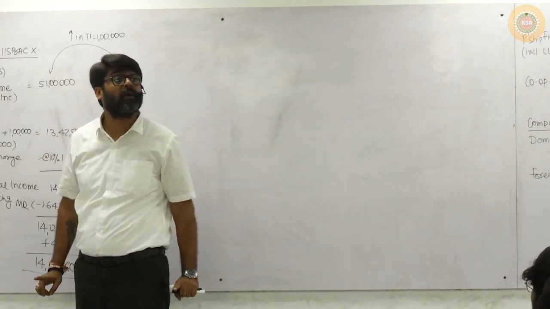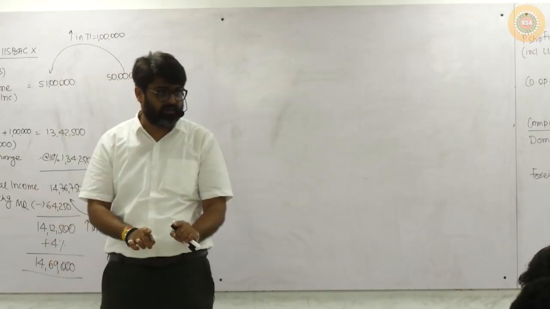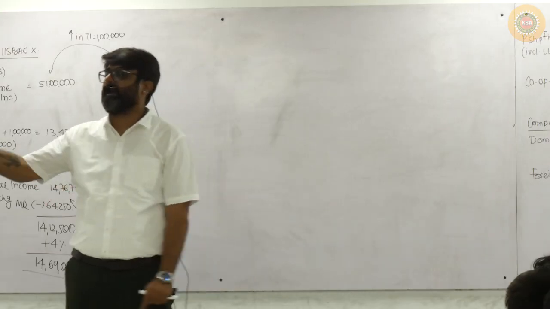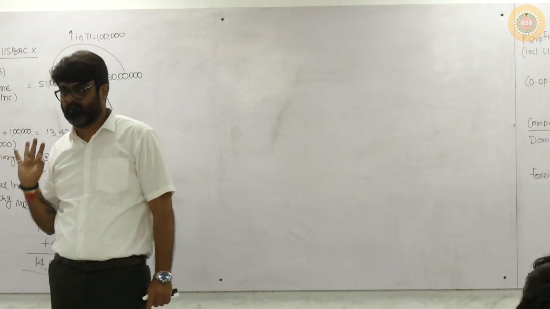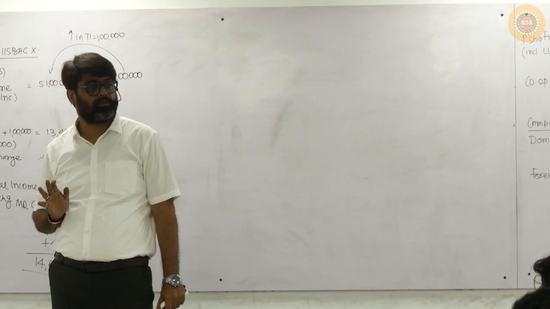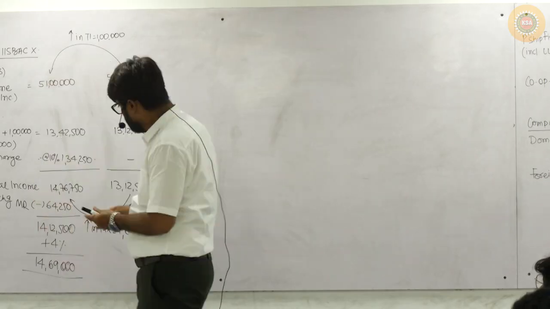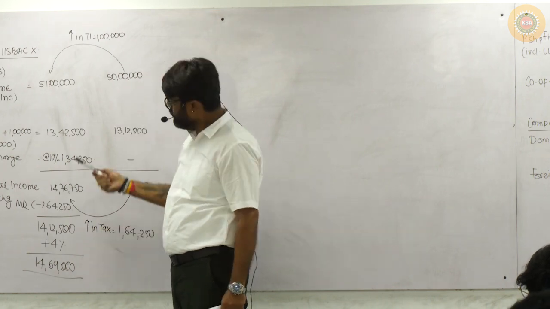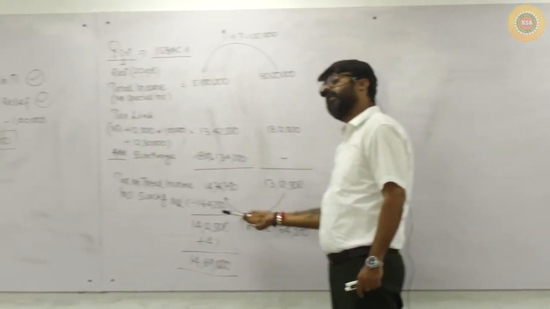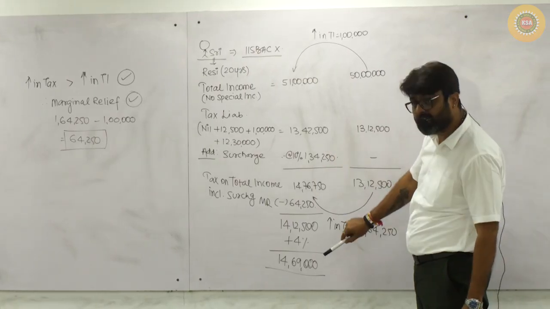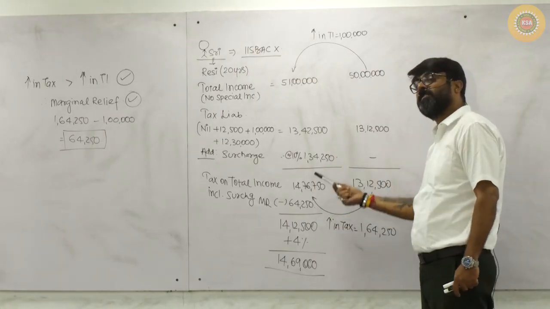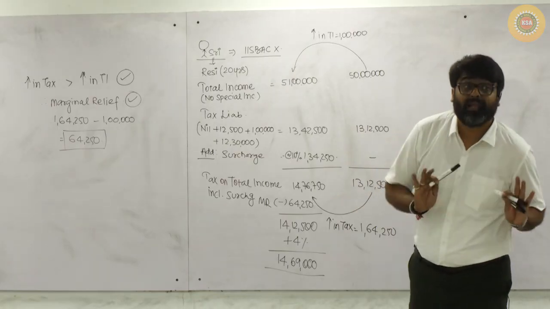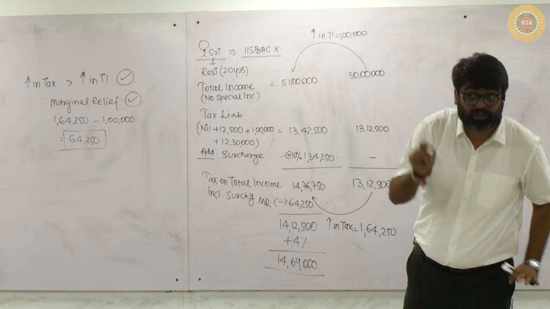If marginal relief is there, first take the marginal relief and only then add 4% cess. Will you remember this? Sure. So after this marginal relief, add 4%. So before cess and after surcharge, marginal relief will be calculated and reduced.